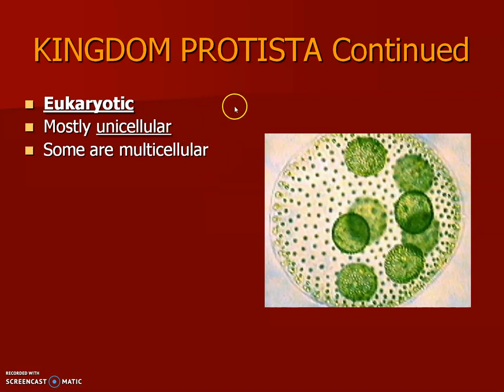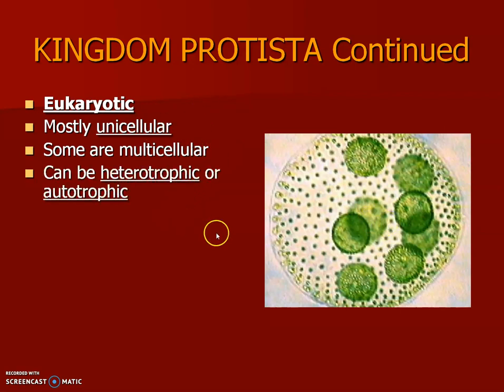So the paramecium and the amoeba would both be unicellular. They can be heterotrophic or autotrophic. A good way to guess is if it's green, it's probably an autotroph. If it's not, it's probably a heterotroph.